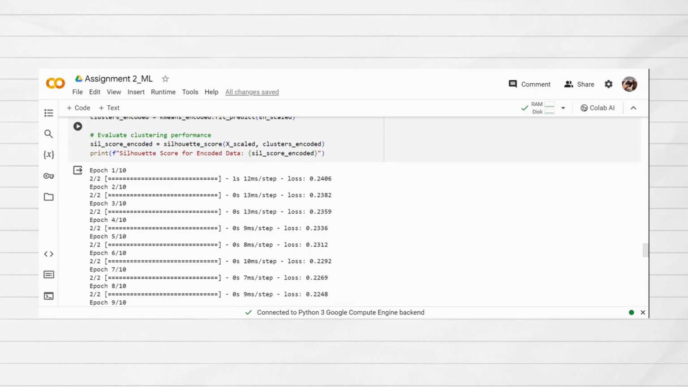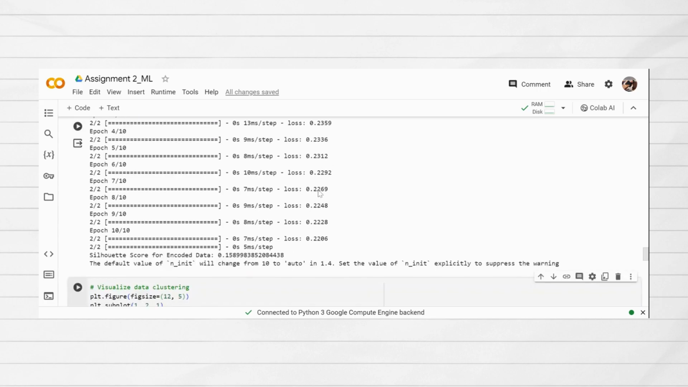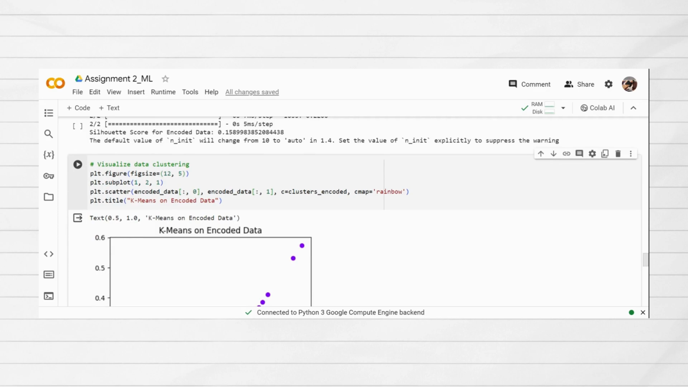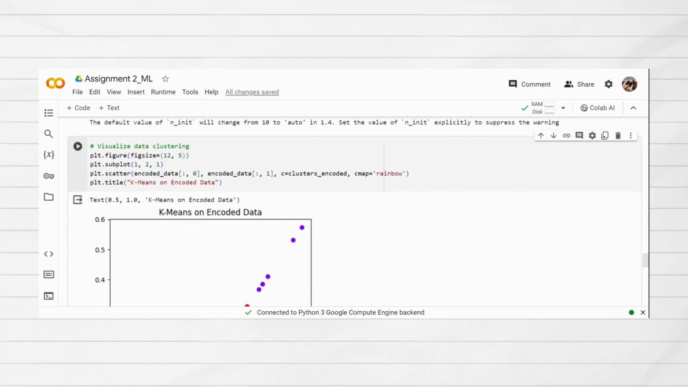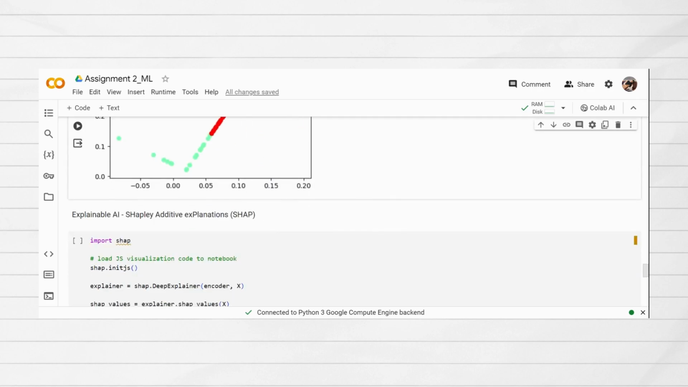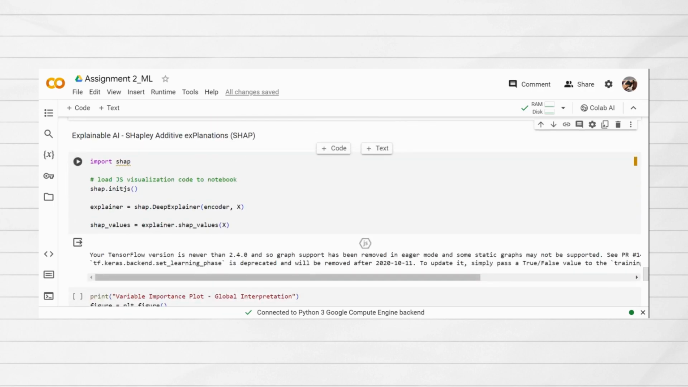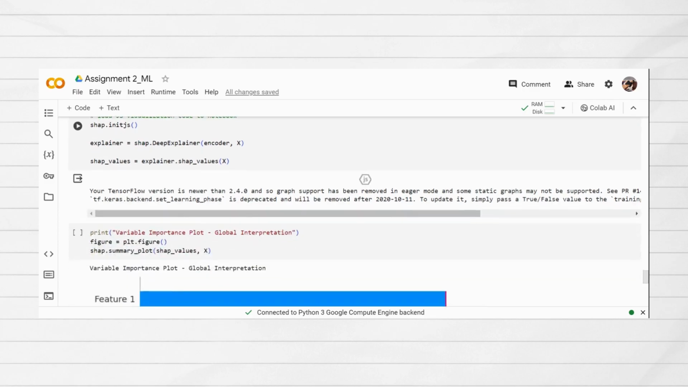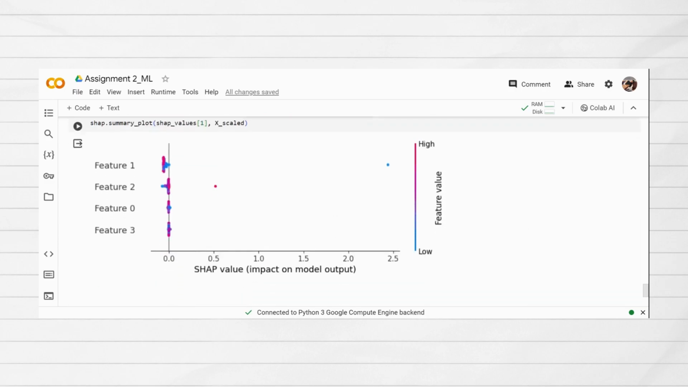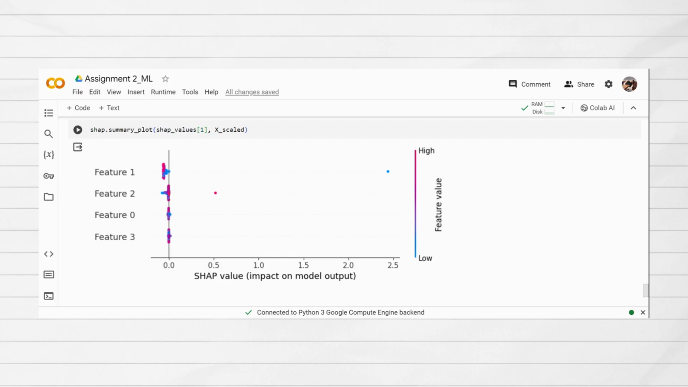Then we evaluate the performance also using silhouette score. So this is the score for k-means on encoded data. Then we visualize the data using scatter plot. This is the scatter plot for k-means on encoded data. Lastly is Patton's part, which is explainable AI using Shapley additive explanation. So here is the visualization and also this. That is all for our coding.